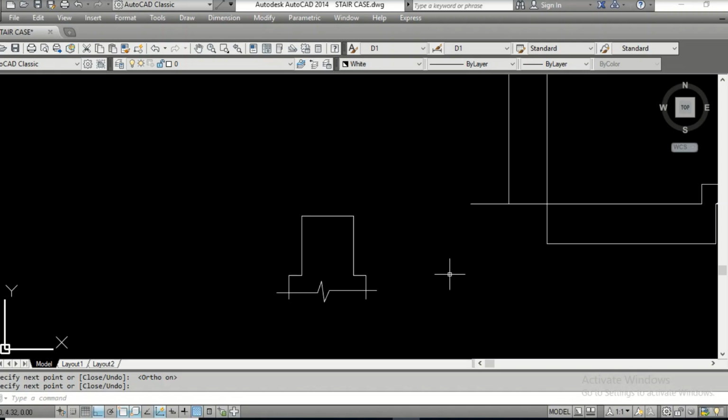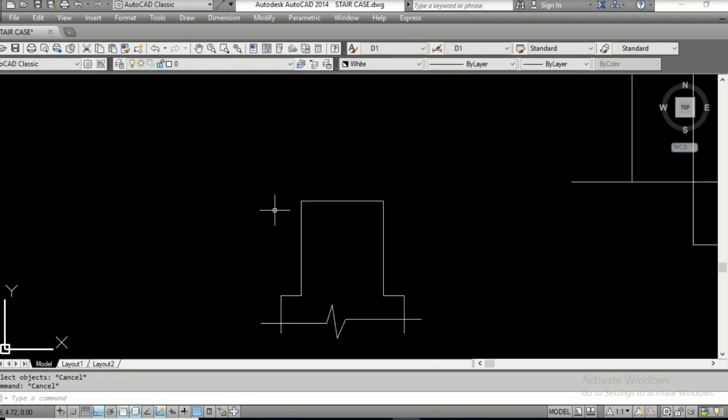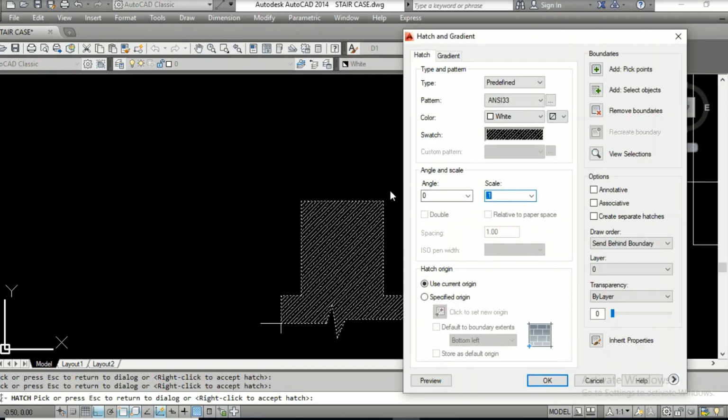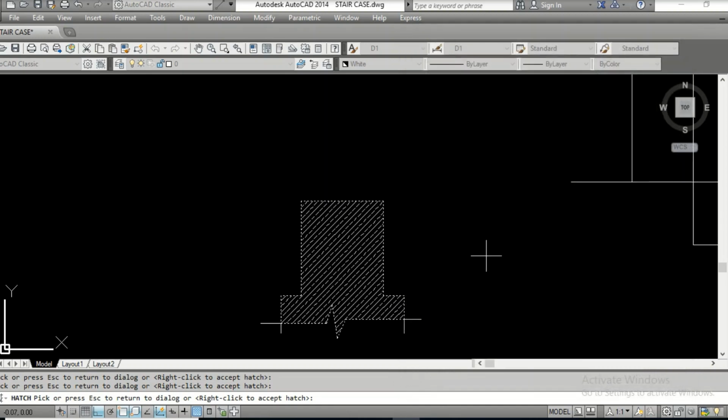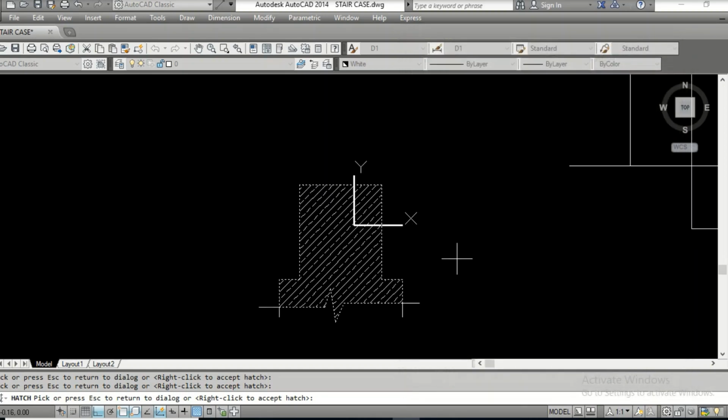I'll show that right now. Okay. Now you can have this BH hatch with density 0.15. 0.2 is okay. That's it. Press enter.